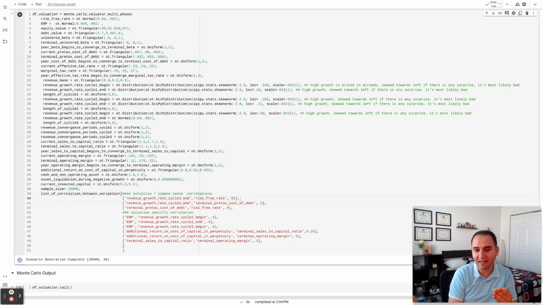And if you want to add another correlation interaction between parameters, you would create a new list. You pass the parameter names in quotations and the number that you want that correlation to be. This is a Pearson correlation, to be specific. And as you see here, I put in some specific valuation correlations between the parameters. Now, what do I mean by that?